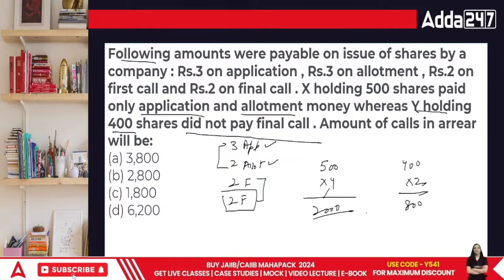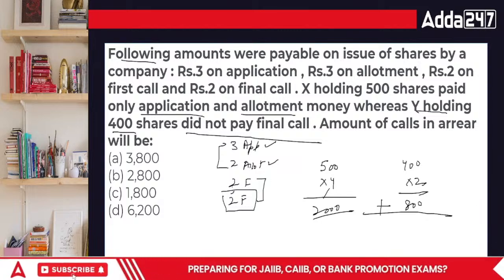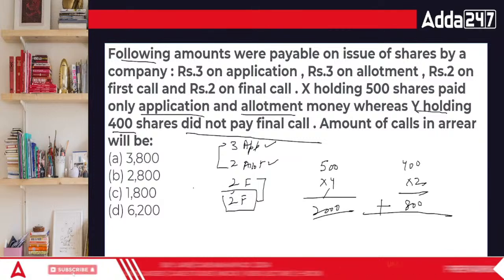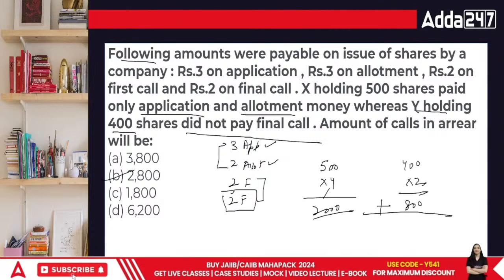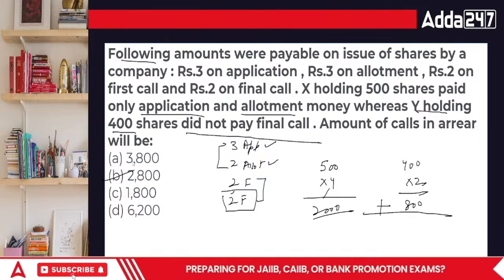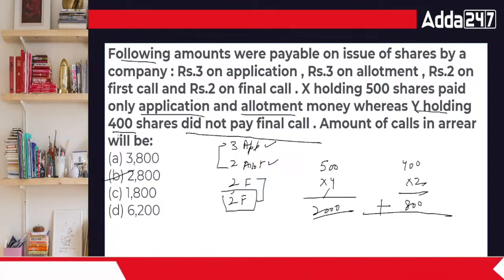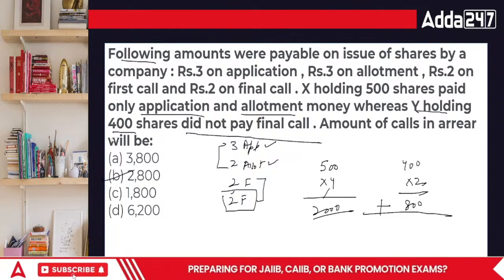So technically, combined, the entire unpaid amount in the organization is of Mr. X and Mr. Y. Everyone, if both X and Y are unable to pay their amount, what will happen then? There would be only one decision taken: these two people will be struck off from the company's accounts.